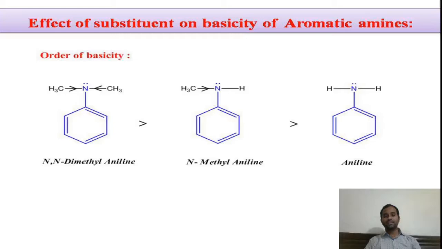So therefore, due to the presence of two plus I methyl groups in the N,N-dimethyl aniline, the electron density on the nitrogen atom increases. Therefore, it can easily donate its lone pair. Its basicity is high. Compared to the N-methyl aniline and aniline, N,N-dimethyl aniline has higher basicity. Whereas in the case of N-methyl aniline, due to the presence of only one plus I methyl group, its basicity is in between N,N-dimethyl aniline and aniline. Right? This is the order of basicity.